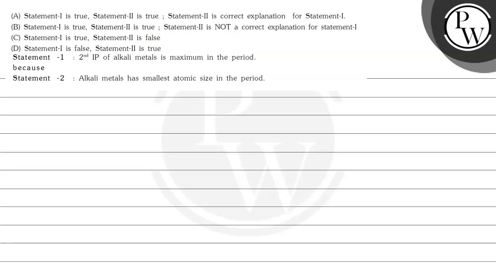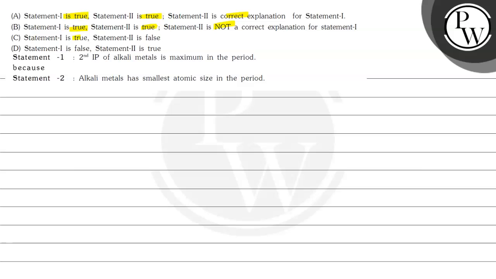चलो बच्चों, let's see the question here. A, statement 1 is true. Statement 2 is true. Statement 2 is correct explanation for statement 1. B, statement 1 is true. Statement 2 is true. Statement 2 is not a correct explanation for statement 1.